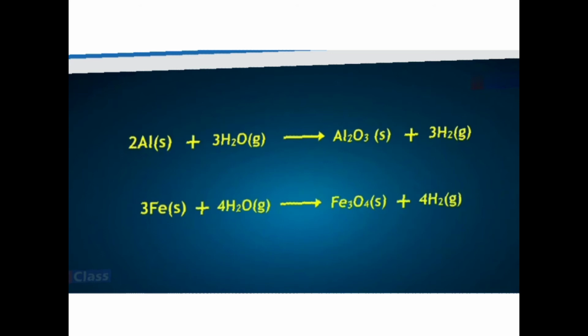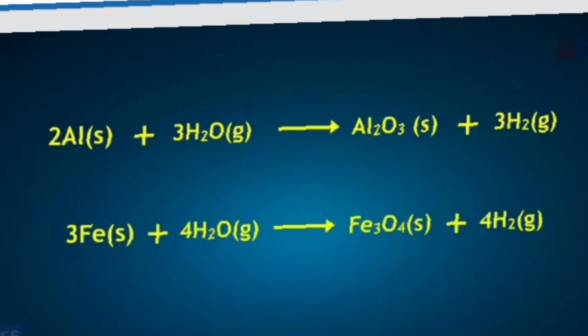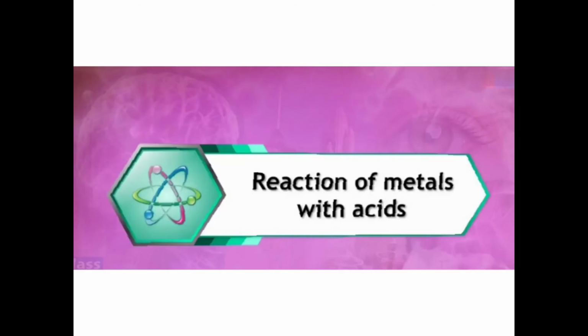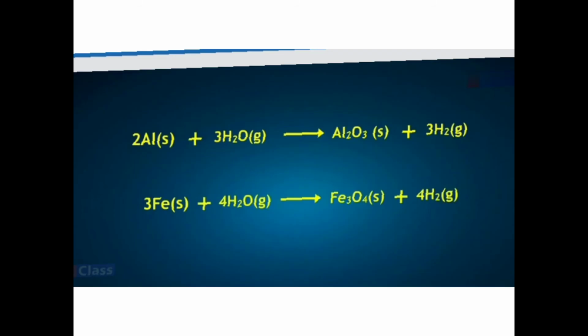So 2Al plus 3H2O gives you Al2O3 plus 3 molecules of hydrogen gas. 3Fe plus 4H2O gives you Fe3O4 plus 4H2. Similarly, zinc also: Zn plus H2O gives you ZnO plus H2. Okay, so this is all about this.